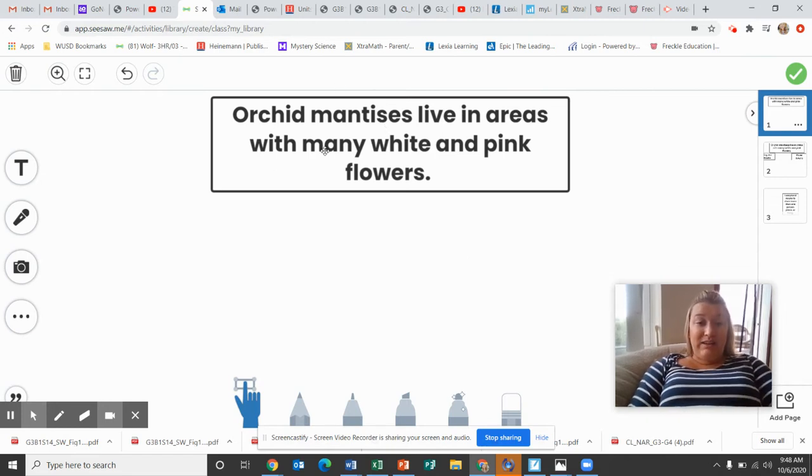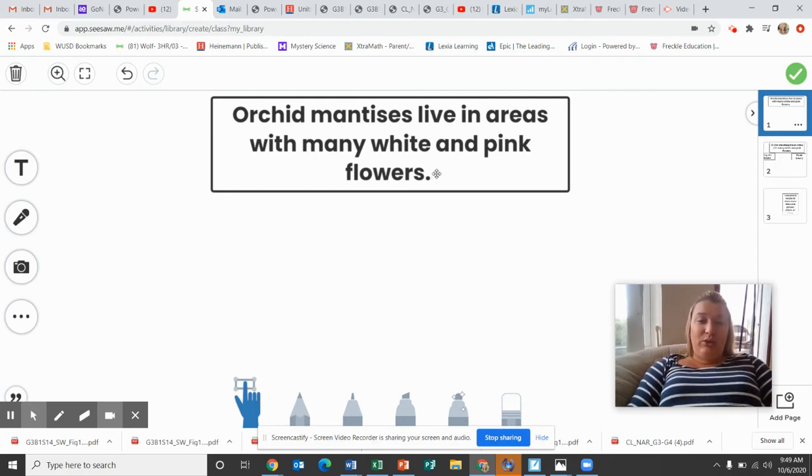It says orchid mantises live in areas with many white and pink flowers. Read it with me by touching each word. Orchid mantises live in areas with many white and pink flowers. This is going to be our phrase for the week that we're going to study and find out patterns, which is why we call it patterns of power.